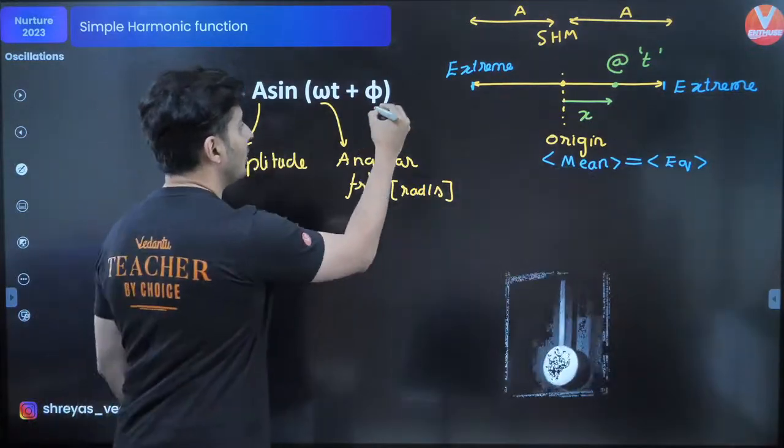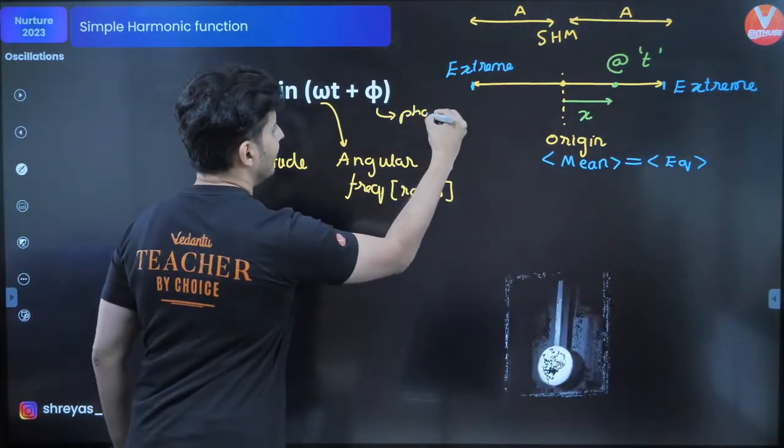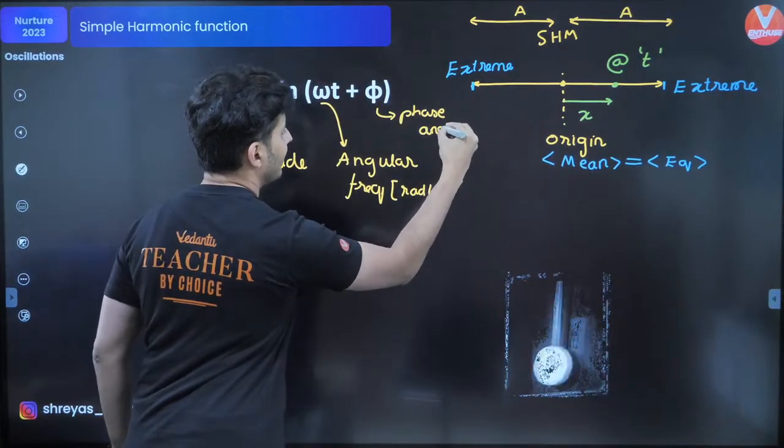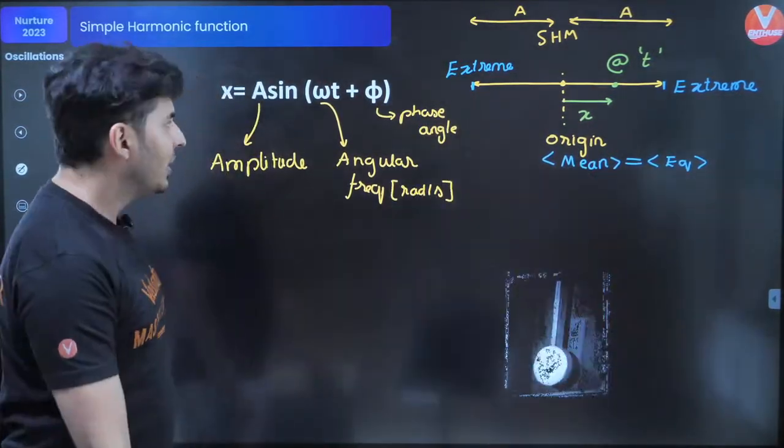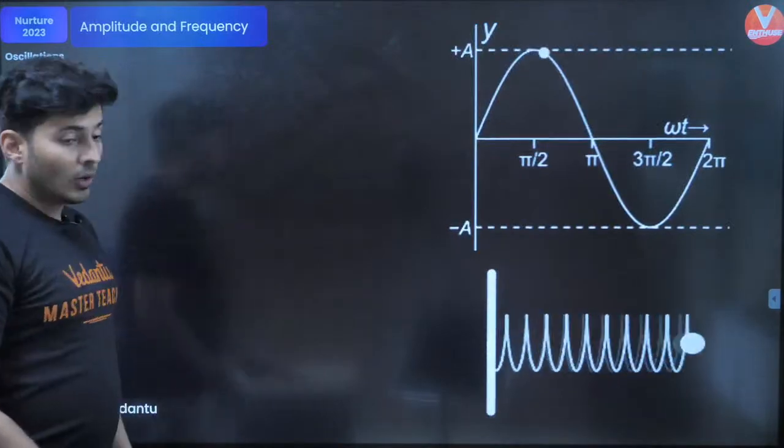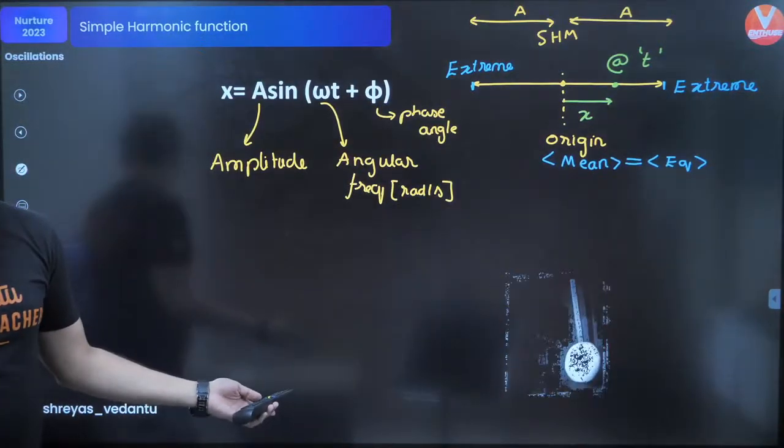Okay. And phi, what is phi? Phi is called the phase angle. So this is called the phase angle. Great. Moving on to the next thing. All right. Everybody clear till this point, my warriors?